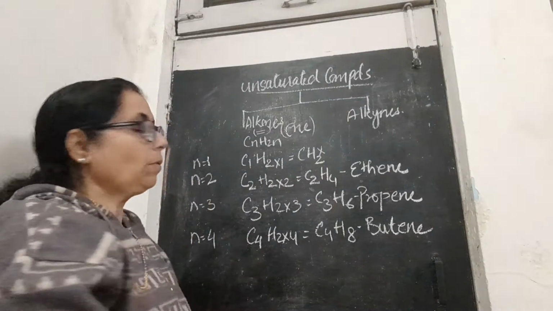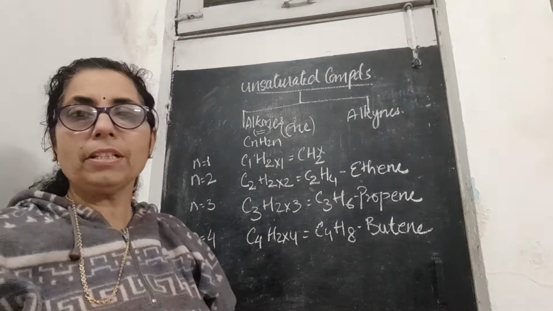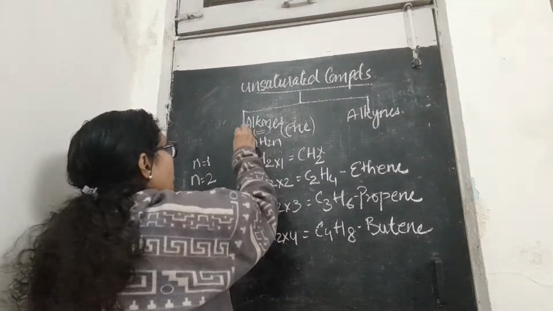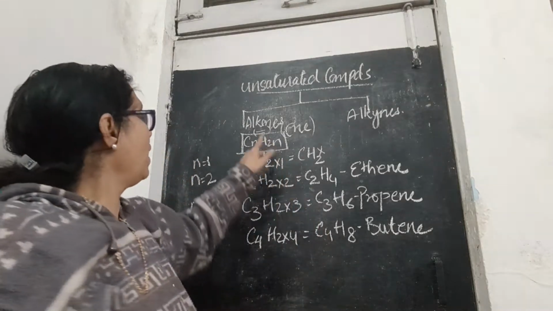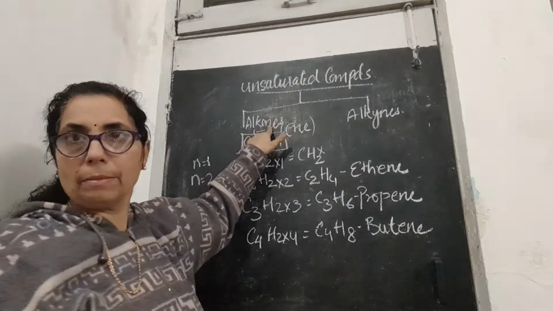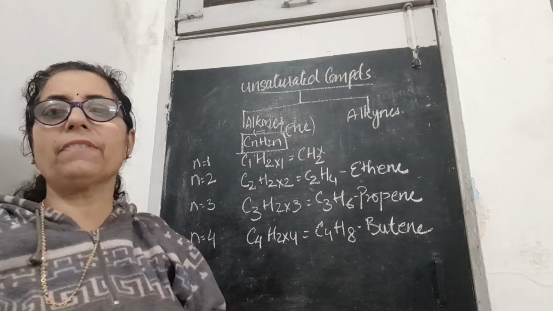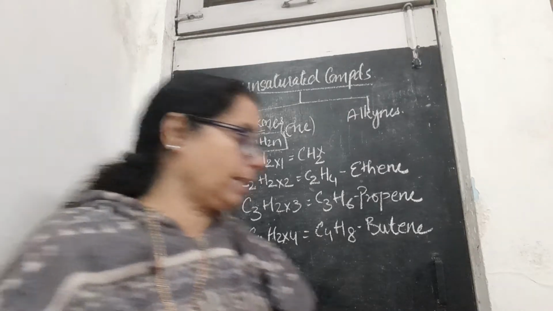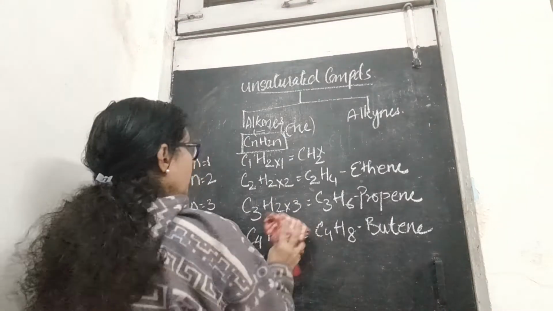Okay children, I hope that you have understood about alkenes. It is just similar to alkanes, but there is a difference in the general formula. You have to keep this formula in mind. You also have to keep in mind that alkenes show a double bond as well as the suffix ene. These 3 points are very important to know what alkanes, alkenes and alkynes are. Now I will teach you about alkynes.